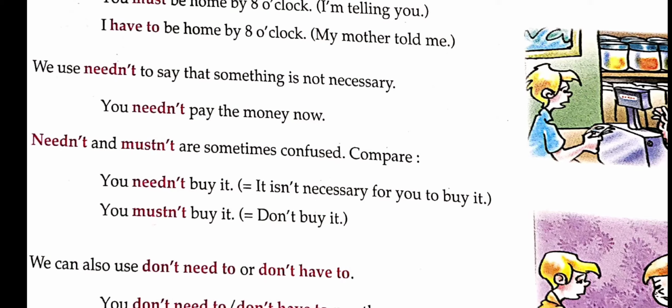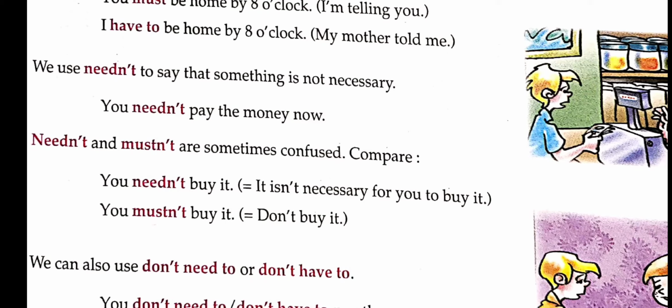You need not means it is not necessary. If necessary, you can buy it. There is no obligation, it is not compulsory to buy it. If it is necessary, you can buy it.